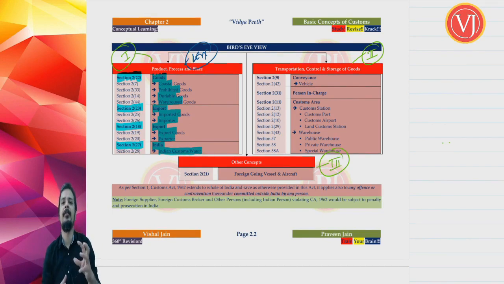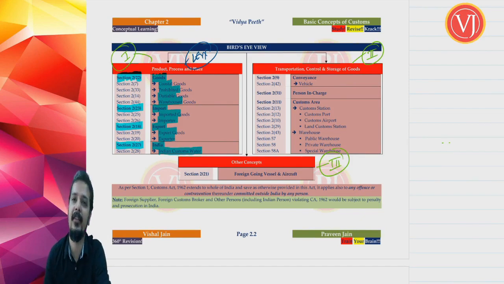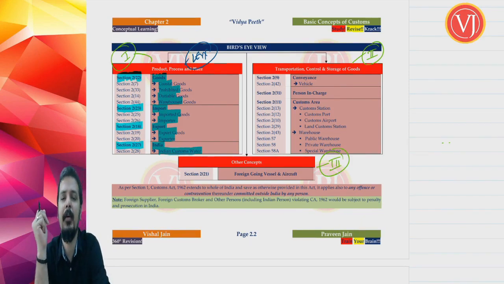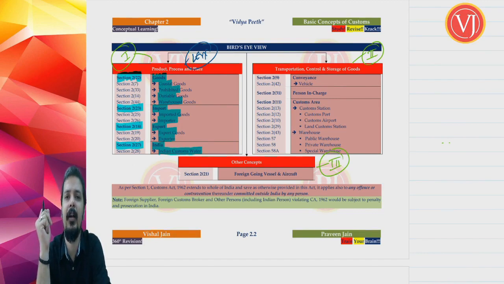Related definitions: related to goods, we will be discussing coastal goods, prohibited goods, dutiable goods, warehoused goods. Relating to import, we will be discussing imported goods and importer. Relating to export, we will be discussing export goods and exporter. And relating to India, we will be discussing Indian customs waters. Right.